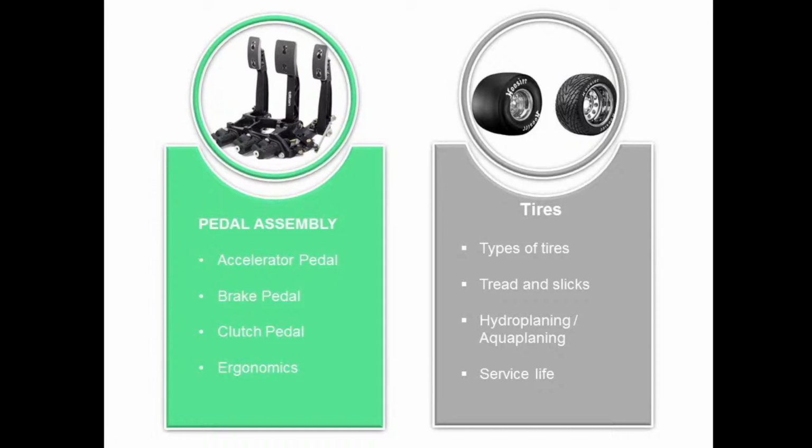Now usually if the dry set of tires is used, it will experience the condition of hydroplaning, as it does not have a sufficient amount of tread. During this condition, there is no control over the vehicle. It is very hard to steer the vehicle during this effect of hydroplaning or aquaplaning. Now next is the service life of the tires. These dry types of tire usually have less service life. It lasts for about 90 to 100 kilometers, and the wet tires usually have some more life than this.